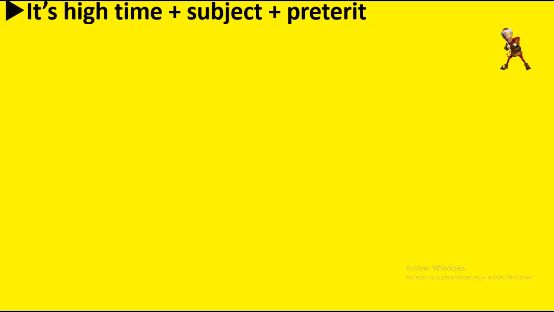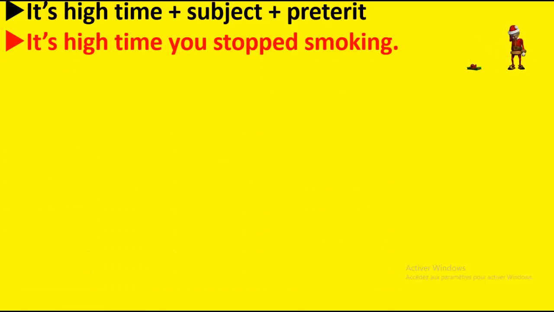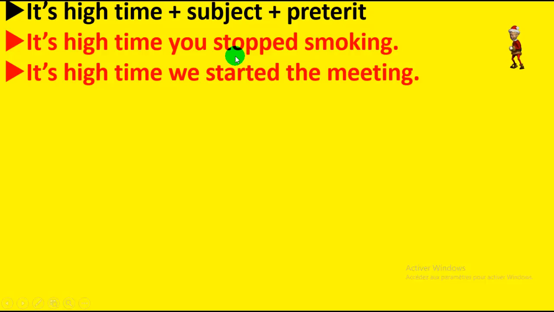You have also, as a situation when we use the preterit, it's high time, or it's time, or it's about time plus subject. Preterit. Example, it's high time you stopped smoking. It's high time plus subject. The subject here is you, stopped smoking. Another example, it's high time we started the meeting. You have it's high time plus subject plus started the meeting.